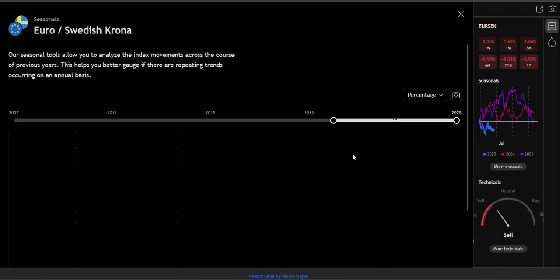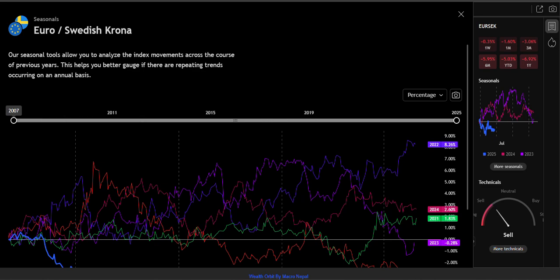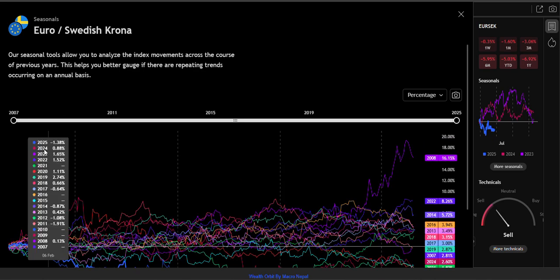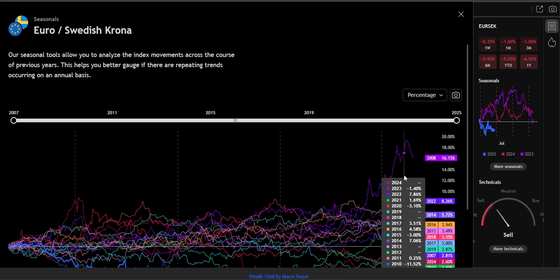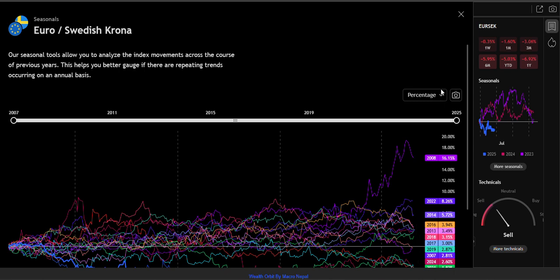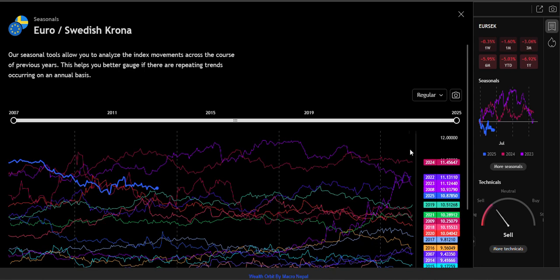Seasonal indicator can also be seen here. Okay, up to now, from 2007 to 2025, all the seasonal indicators can be seen here by percentage, and on a regular basis also we can see all of this.